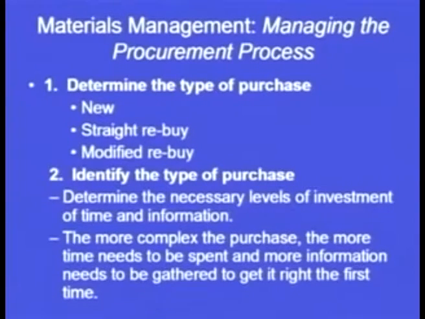So if it is a very simple product, then not much effort is required on our part. But if it is a complex product, although the definition between complex and simple also needs to be understood, we can say for the time being that if it is a product which has a number of suppliers, with a number of relative pricing and a number of models available, then the purchase process becomes a little bit tricky, because so many models are available, so many different companies are making it, so many price ranges are available.